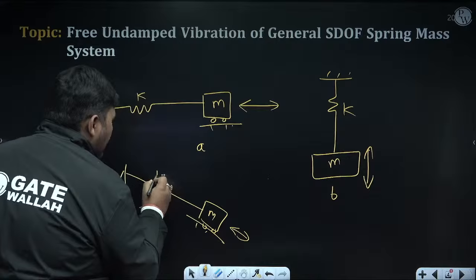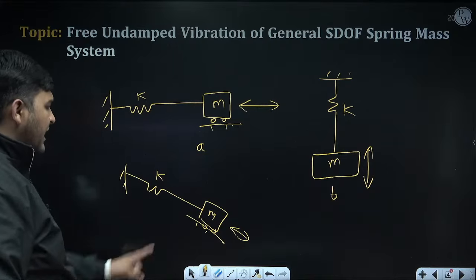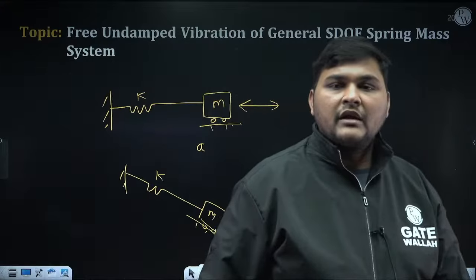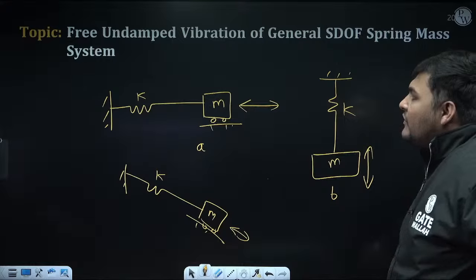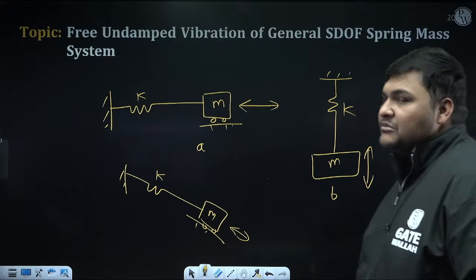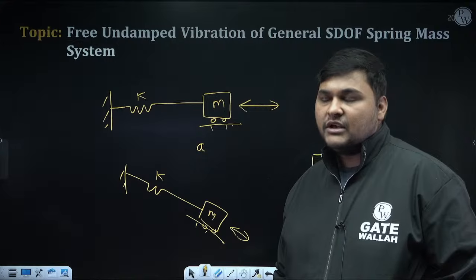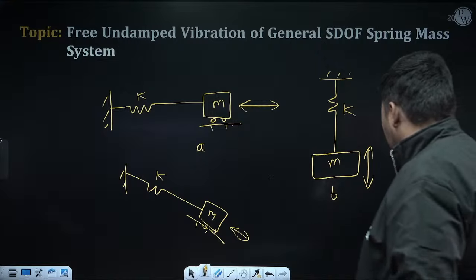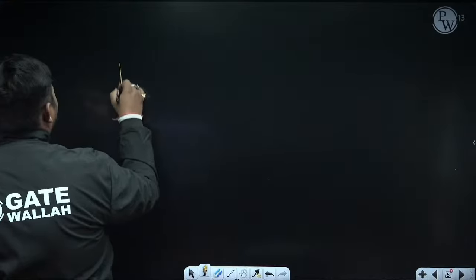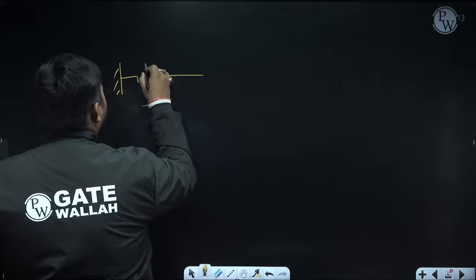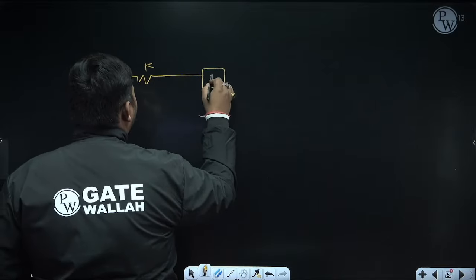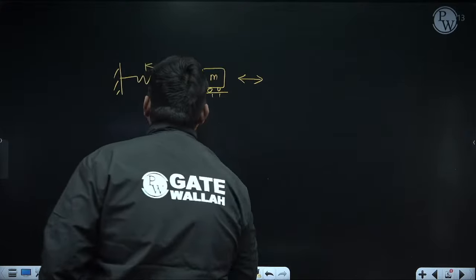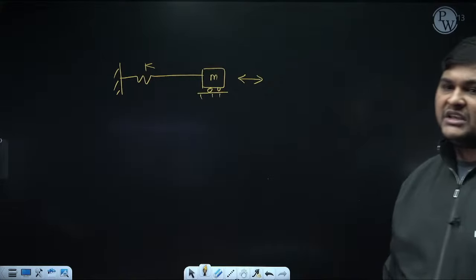Why? Because a spring is directly attached to the point mass and the mass is vibrating in the direction in which the spring is aligned. Now, whenever we are discussing any case, I need to derive the governing equation of that vibration. First I am deriving that equation for this general case. For derivation, I am taking this diagram as my reference. A spring of stiffness K is directly attached to the mass M, and the mass is vibrating in the direction in which the spring is aligned. Now for this case, I am doing the derivation.